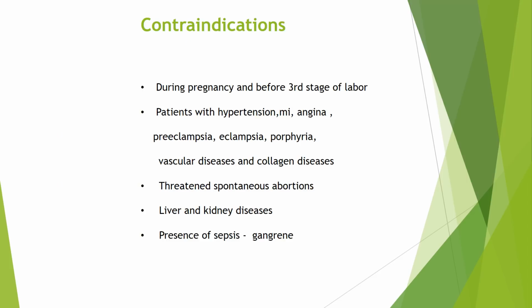Now, what are the contraindications? During pregnancy and before the third stage of labor, these are contraindicated. In patients with hypertension, myocardial infarction, angina, preeclampsia, eclampsia, porphyria, and vascular diseases and collagen diseases, these drugs are contraindicated. These are also contraindicated in threatened and spontaneous abortions, also in liver and kidney diseases, and in the presence of septicemia or sepsis, because this can lead to gangrene.